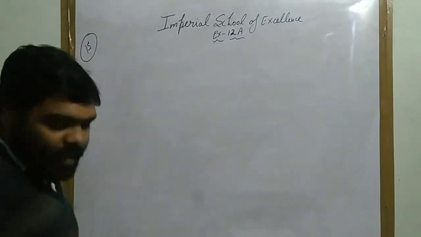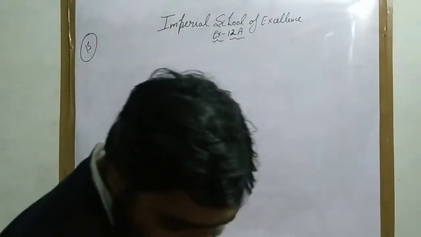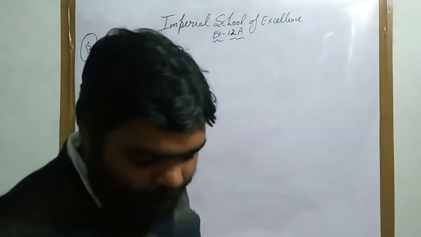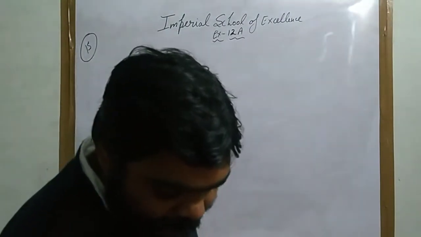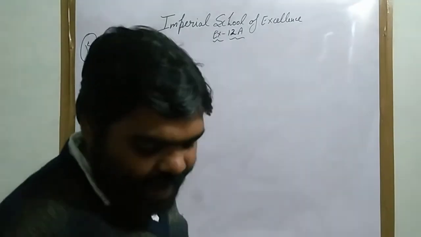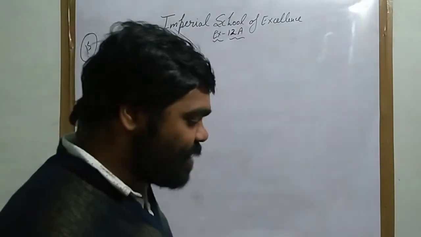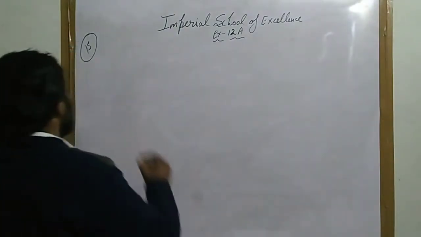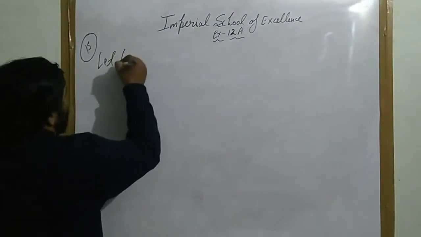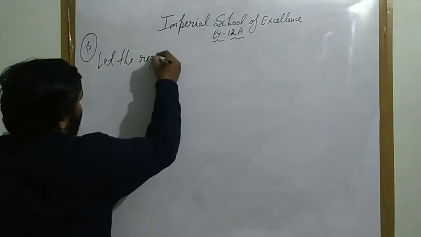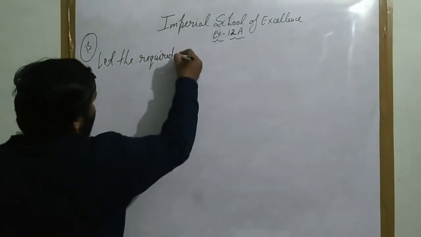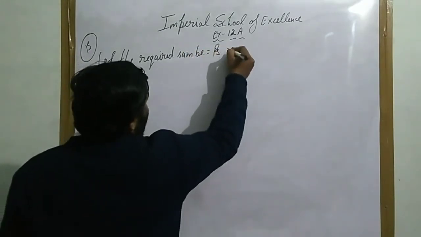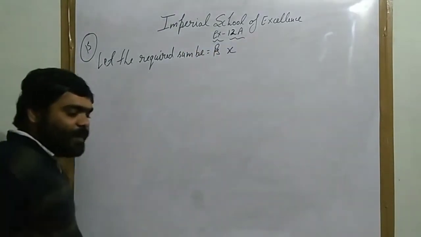Question number 15. A sum when reckoned at 7 1/2% per annum amounts to rupees 3,920 in 3 years. Find the sum. You have to find the sum here only. So let the required sum be rupees X. We have taken the sum to be rupees X.